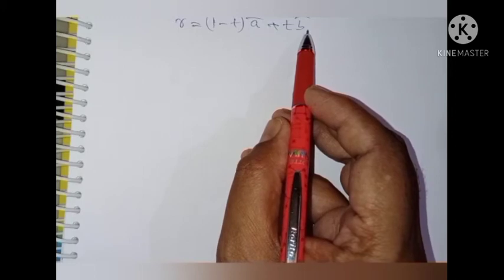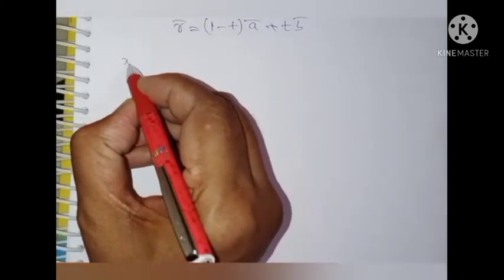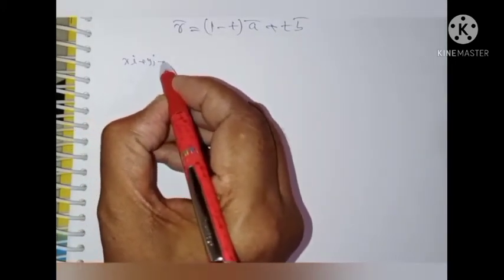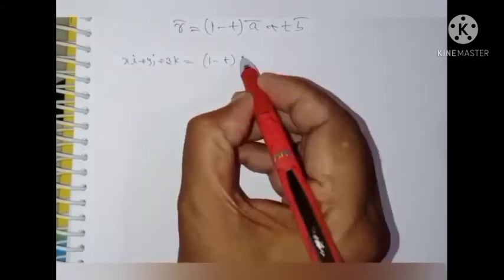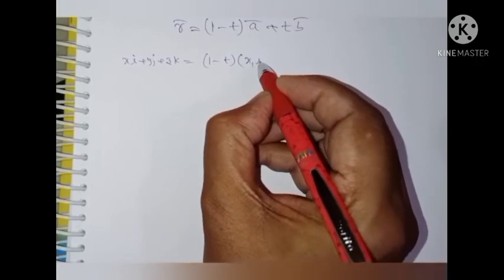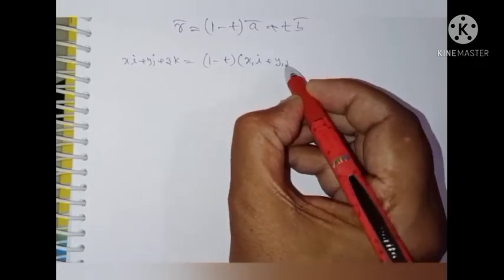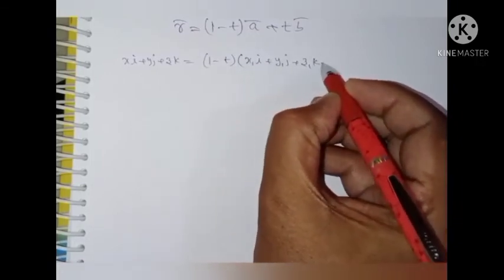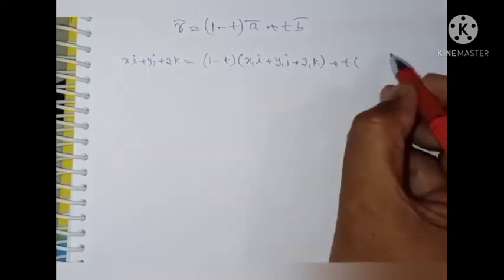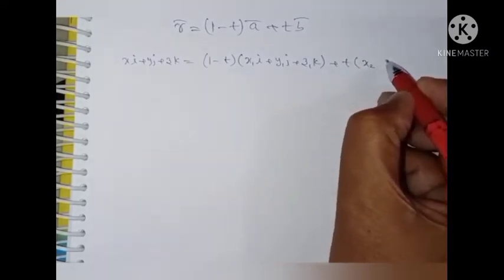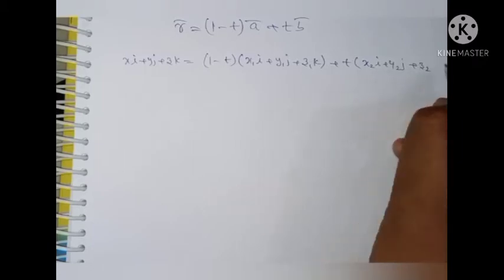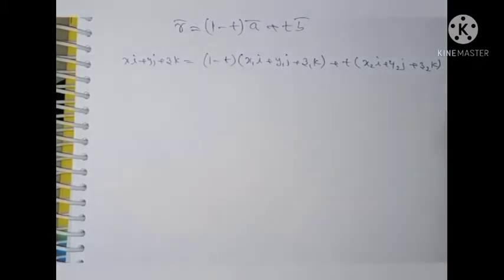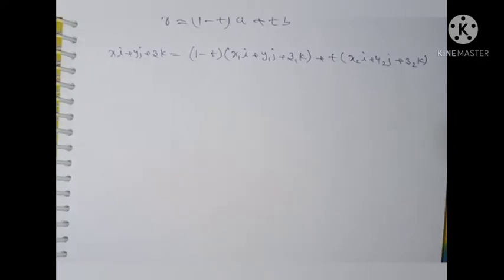Therefore, substituting here, xi plus yj plus zk is equal to 1 minus T into A bar, which is x1i plus y1j plus z1k, plus T into B bar, which is x2i plus y2j plus z2k. Clear? Therefore, you can simplify this.